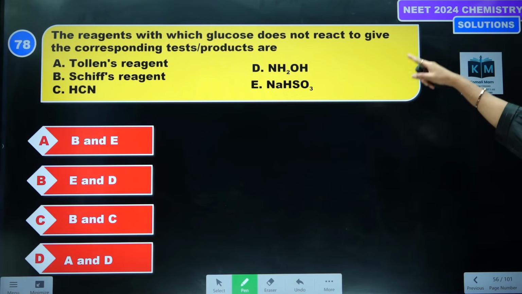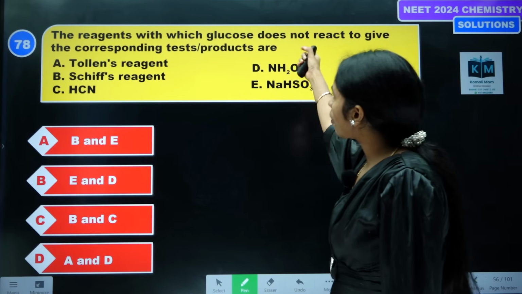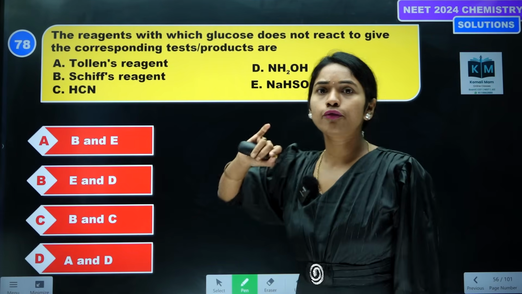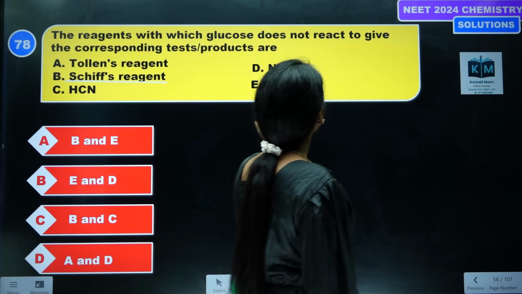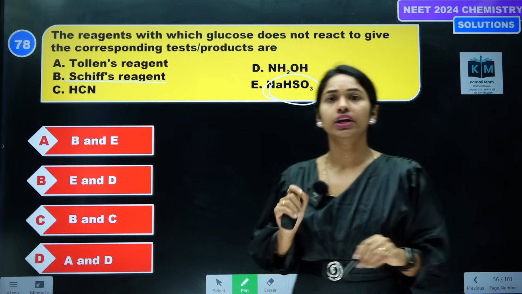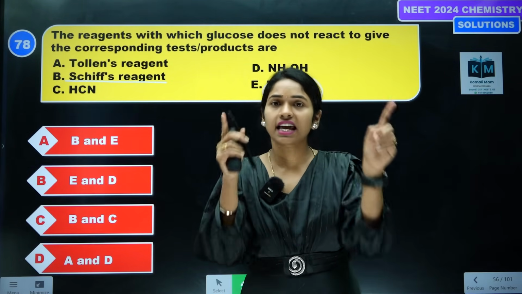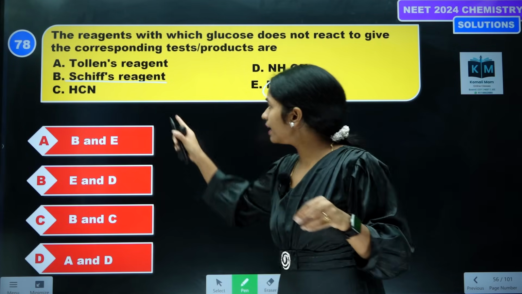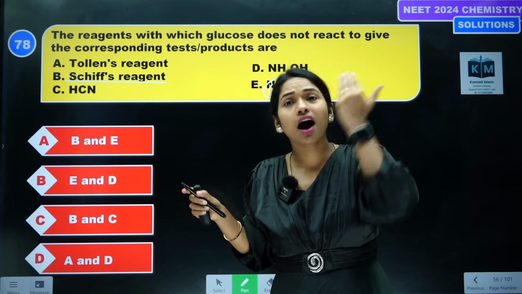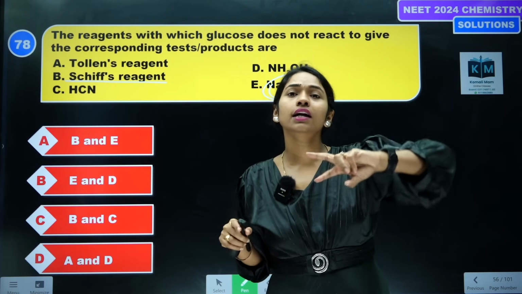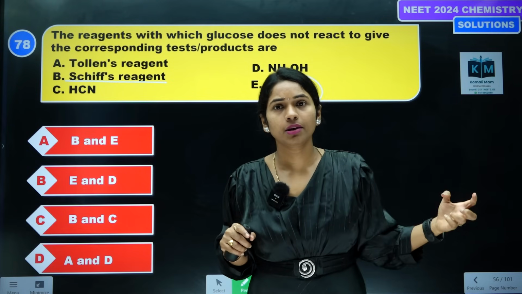The reagents with which glucose does not react to give the corresponding test: 2,4-DNP test or Schiff's test, and sodium hydrogen sulfide test, glucose doesn't give. Why doesn't glucose give it? Glucose exists in its cyclic form. When you add weak reagents like Schiff's and sodium hydrogen sulfide, they can't break the bond and can't convert it into open chain, and in open chain only the free aldehyde group will be present.